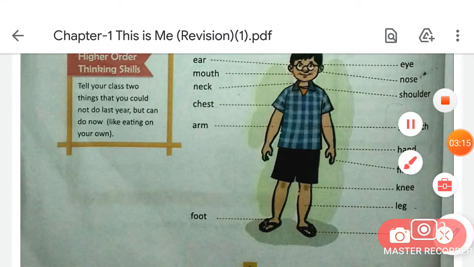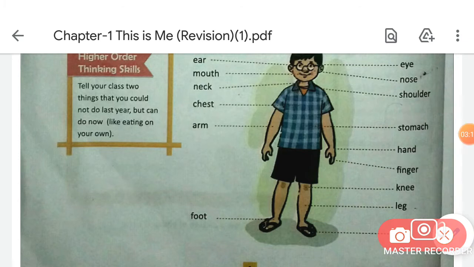So students, what is the name of this body part? This is our mouth. What is the spelling of mouth, students? The spelling of mouth is M-O-U-T-H. Repeat after me, students. M-O-U-T-H, mouth.